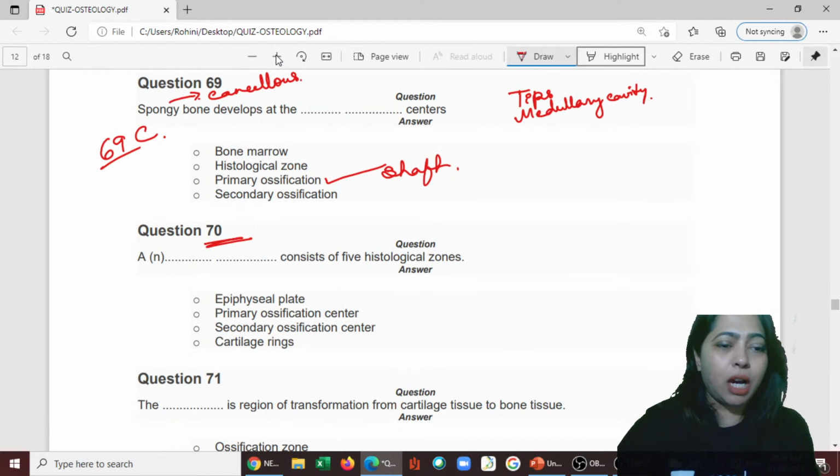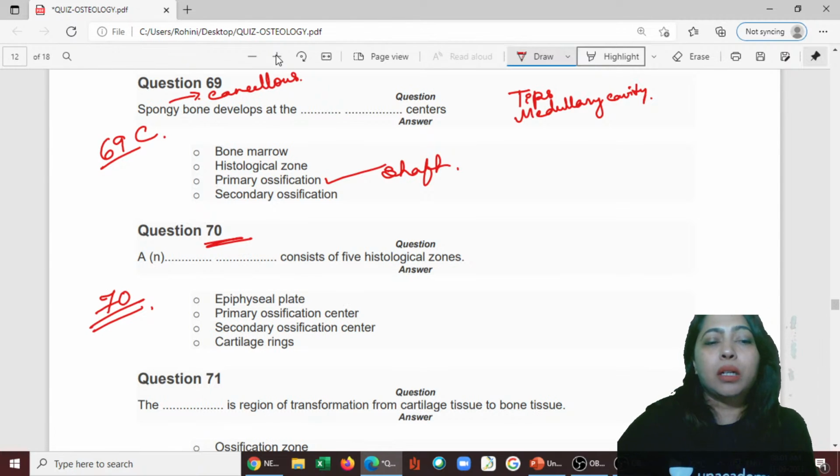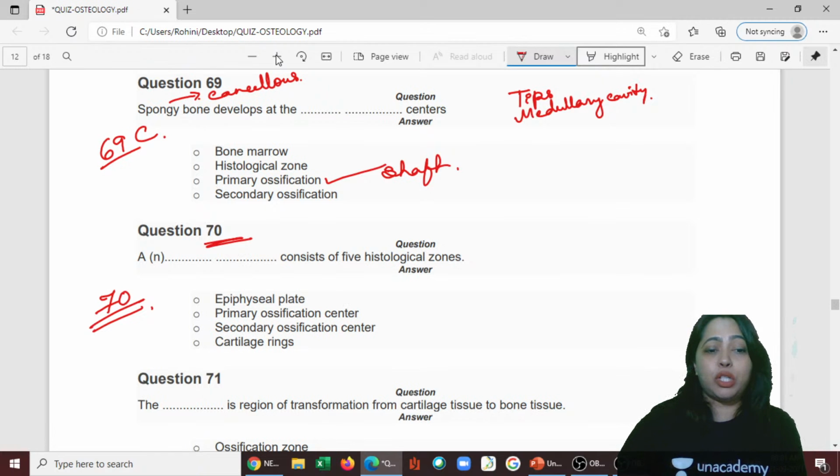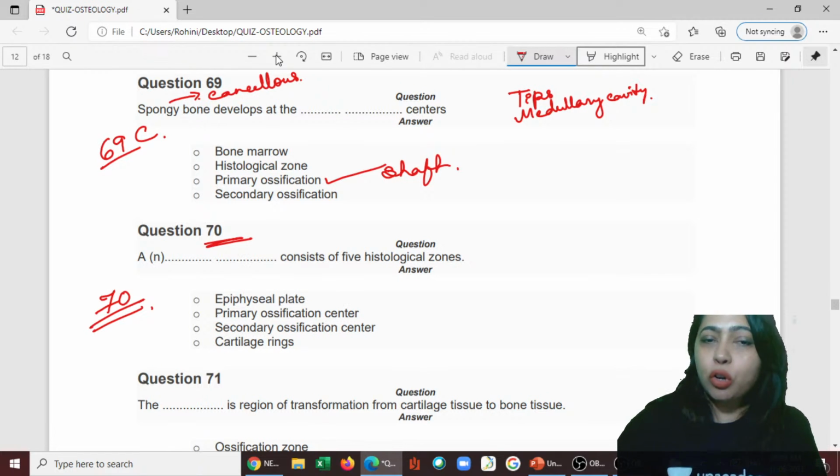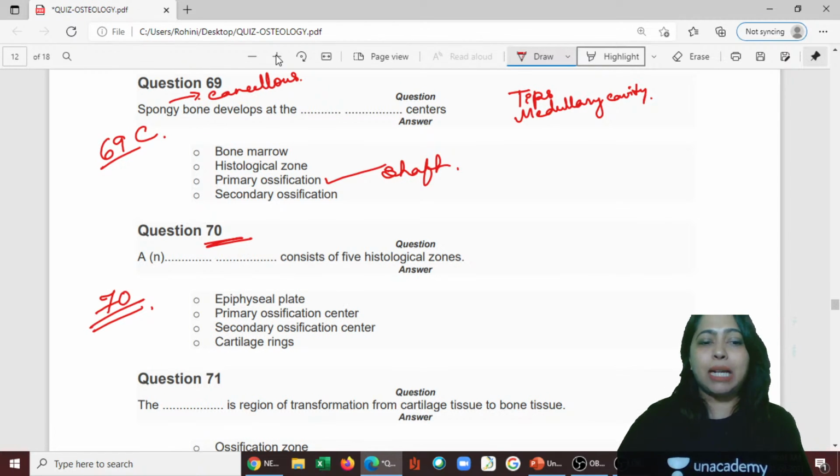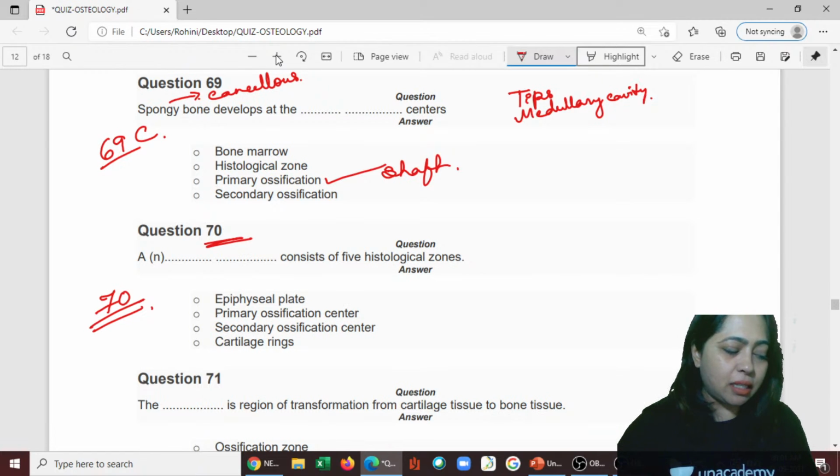All right, so next one, 70. What consists of 5 histological zones? Is it epiphyseal plate, ossification center, secondary ossification center, or cartilage rings?